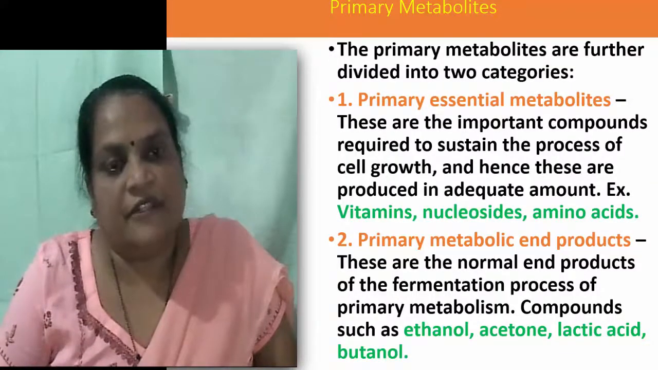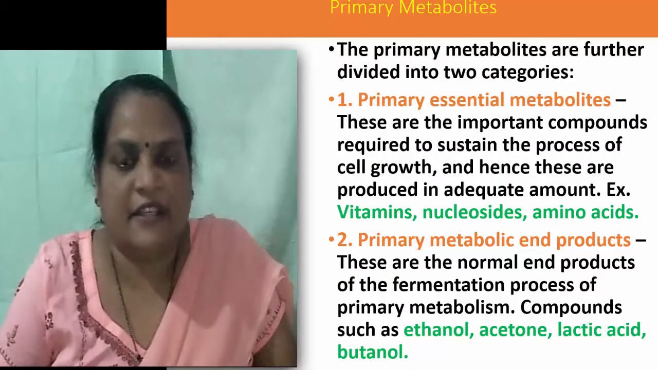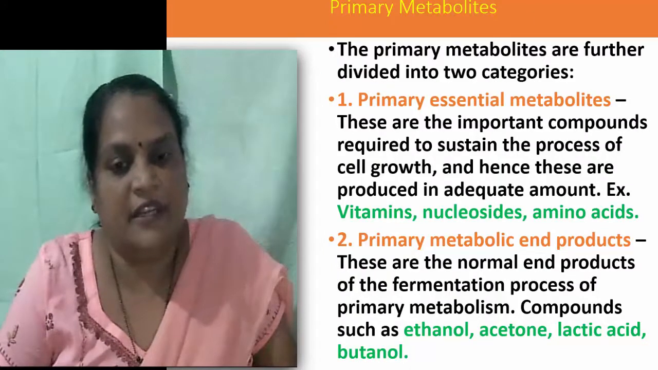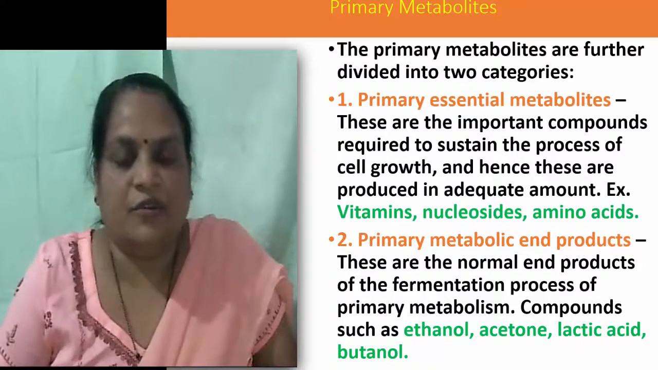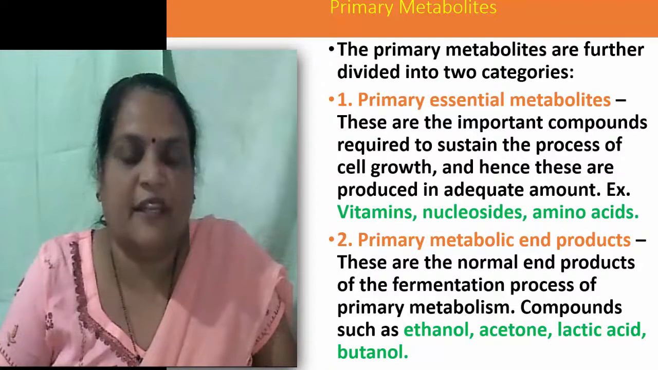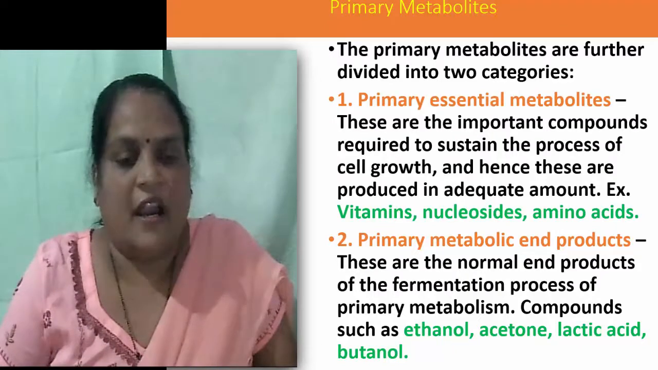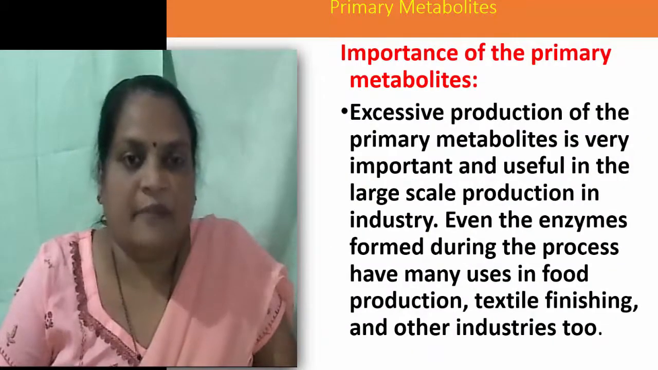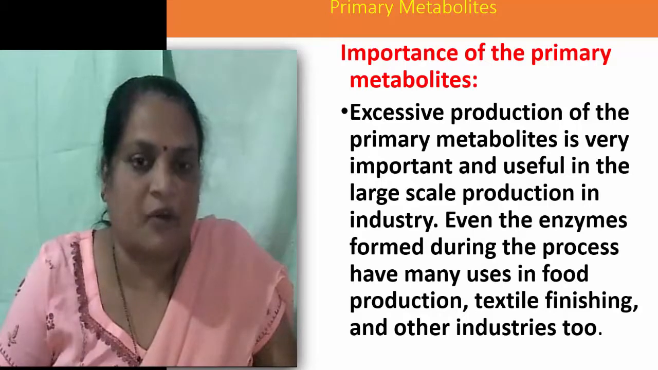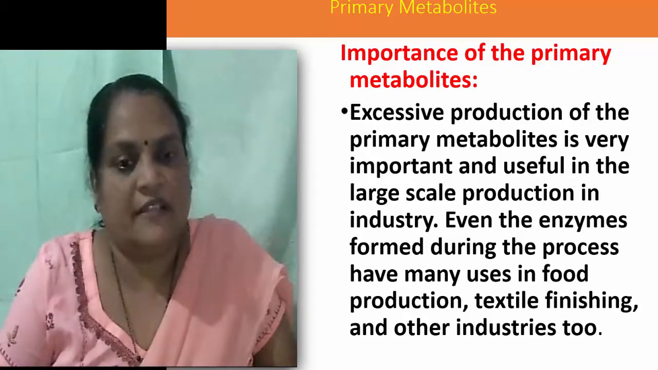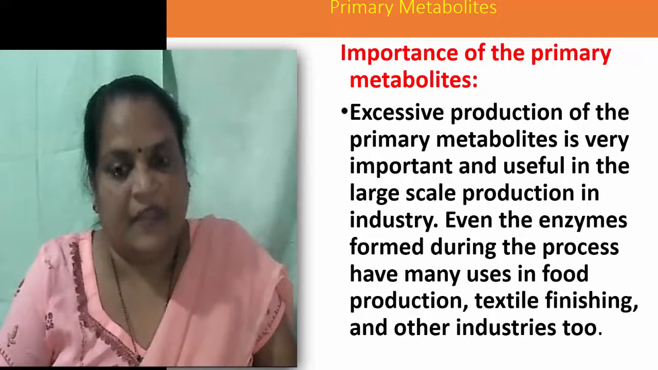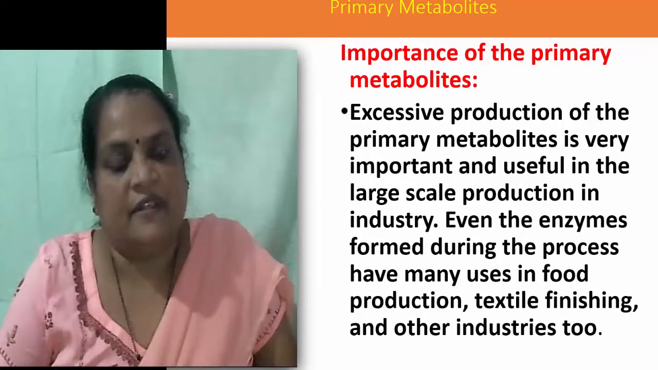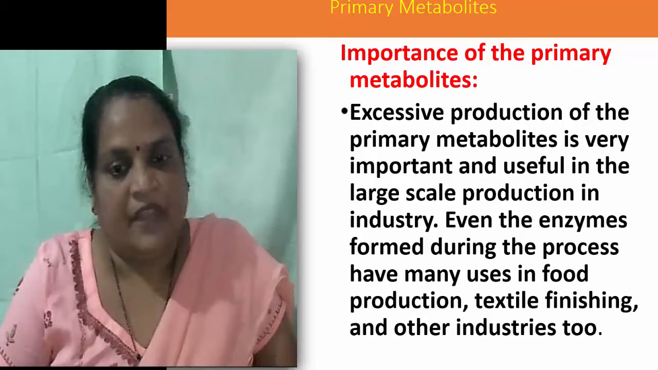Primary metabolites are further divided into two categories as primary essential metabolites and primary metabolic end products. Vitamins, nucleosides, amino acids are called primary essential metabolites. And the products like ethanol, acetone, lactic acid, butanol, etc. are called primary metabolic end products. Primary metabolites are produced in excessive amount and they are very useful for large scale production in industries. For example, various enzymes have different functions in textile industries or in food industries, etc.